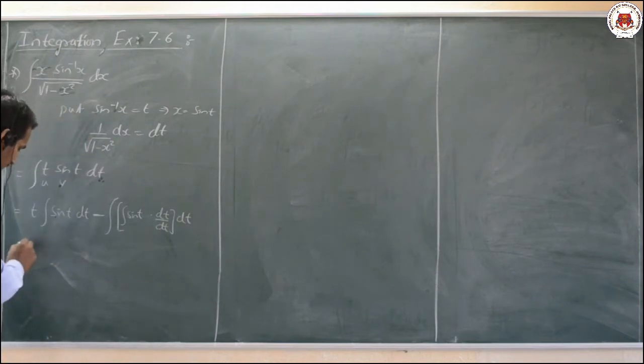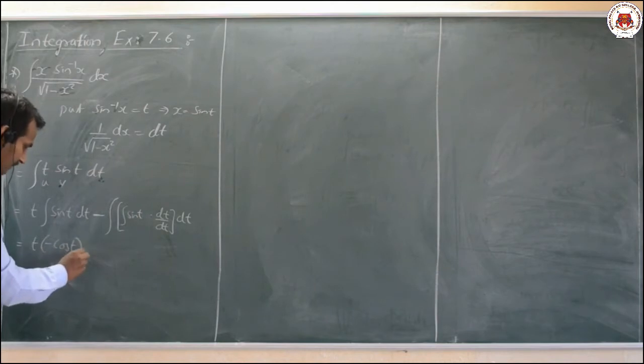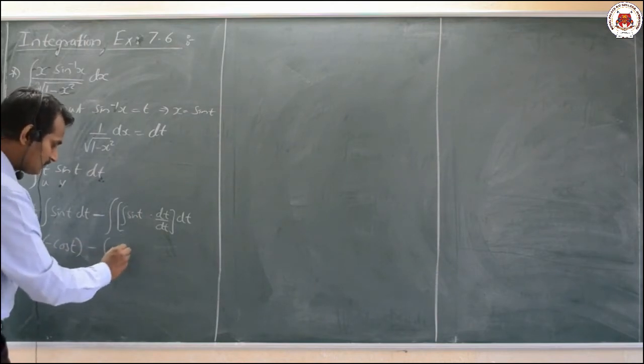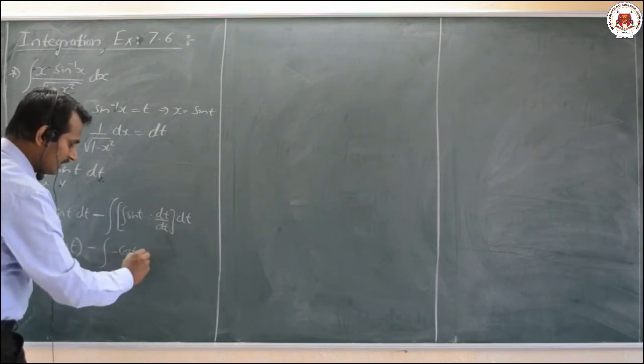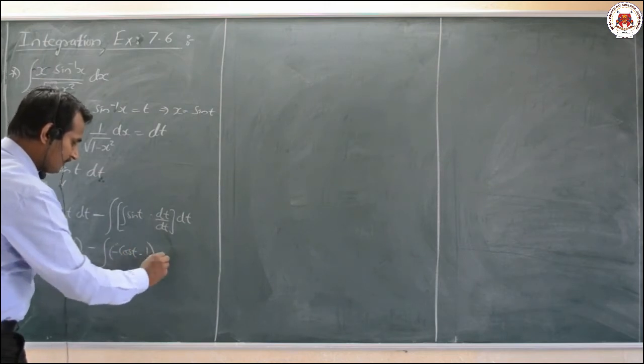The next part is t as it is, sin t integration means minus cos t, minus integration of minus cos t into t differentiation, which will be 1, into dt.